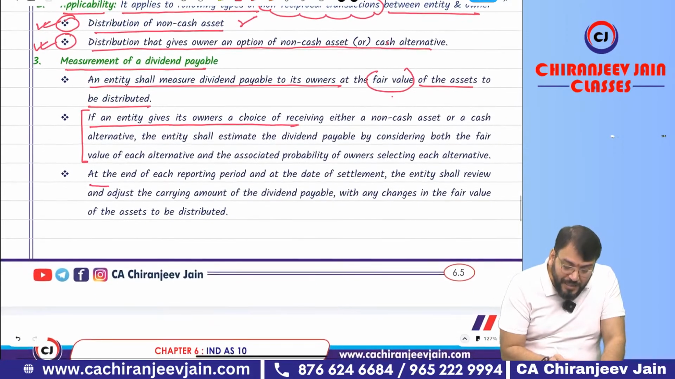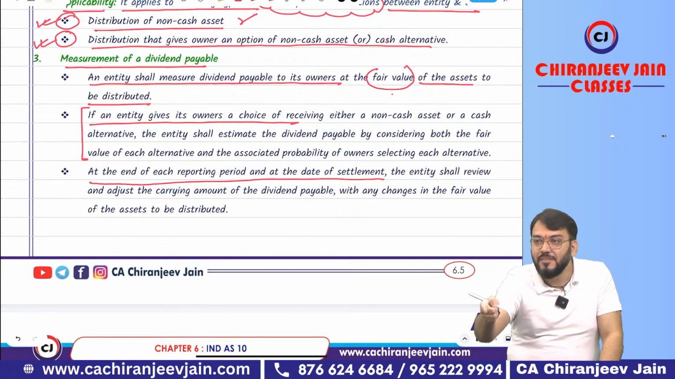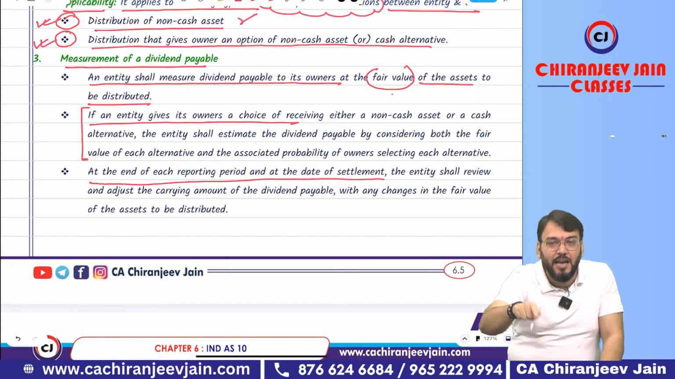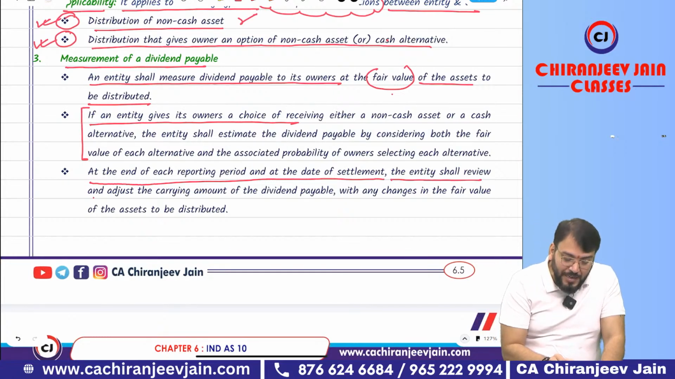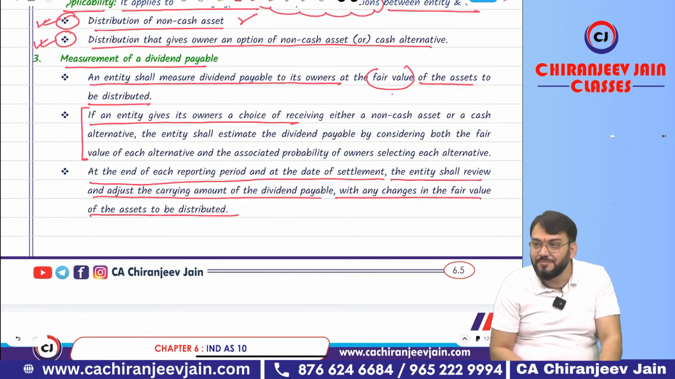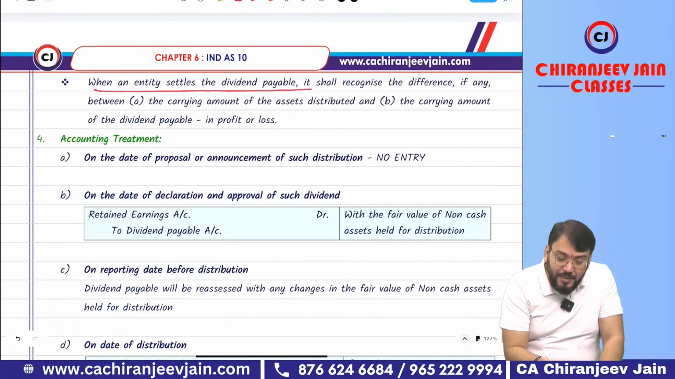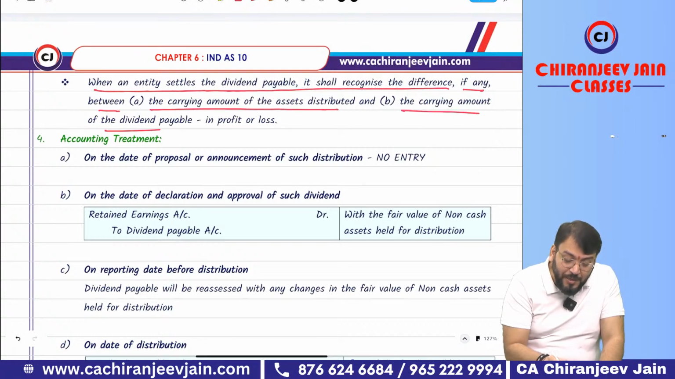Okay. Then at the end of each reporting period and at the date of settlement, we have done reassessment. The entity shall review and adjust the carrying amount of the dividend payable for any changes in the fair value of the asset to be distributed. That only we have done. When the entity settles the dividend payable, it shall recognize the difference, if any, between the carrying amount of the asset distributed and the carrying amount of the dividend payable in what?